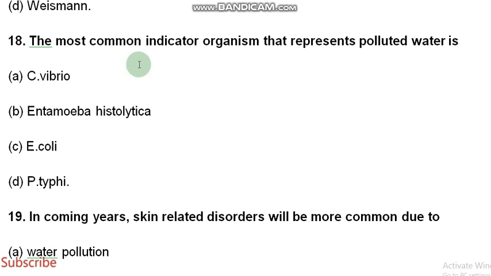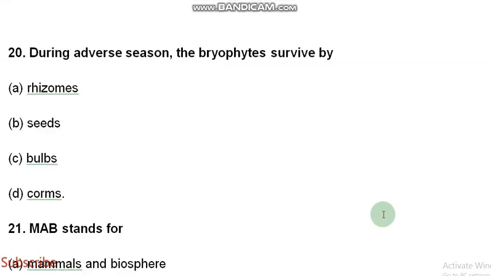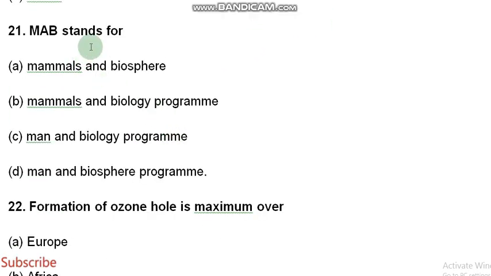The most common indicator organism that represents polluted water is E. coli. In coming years, skin-related disorders will be more common due to depletion of the ozone layer, which is the correct option. During adverse season, the bryophyte survives by spores. MAB stands for Man and Biosphere Programme.